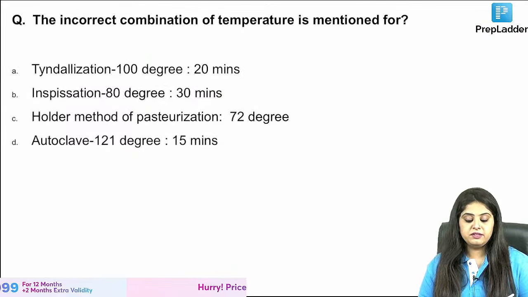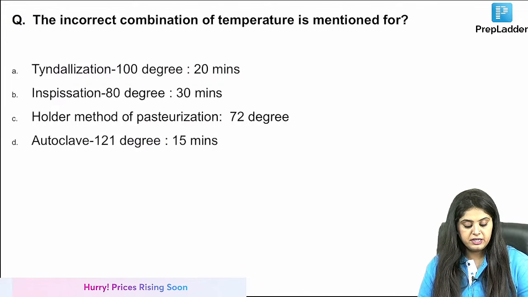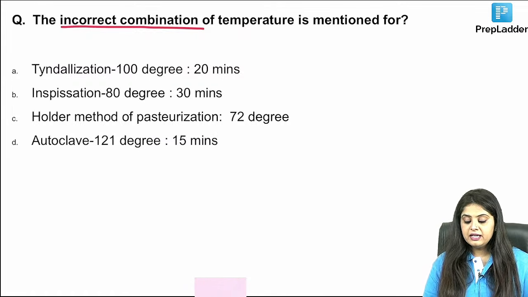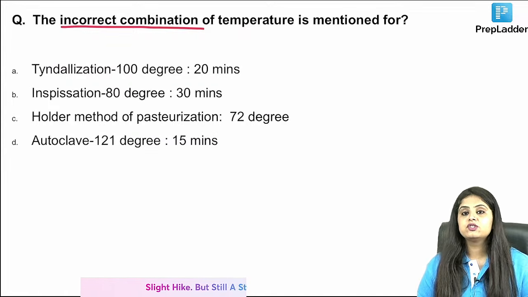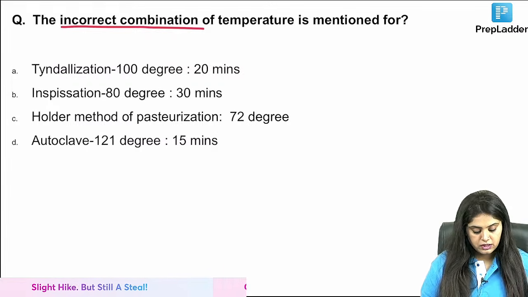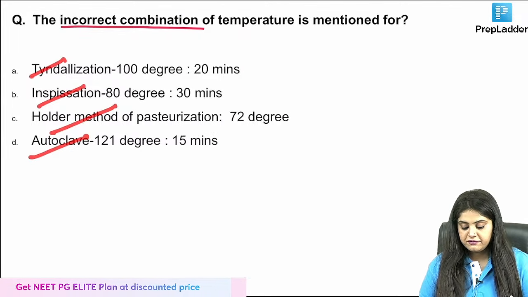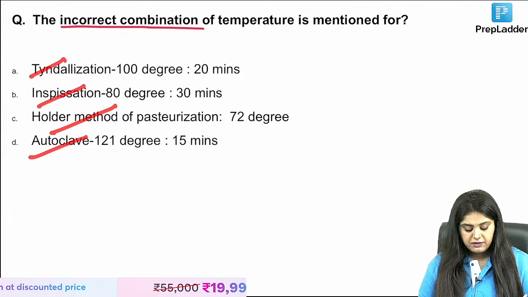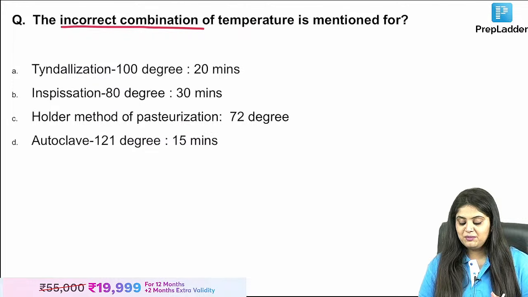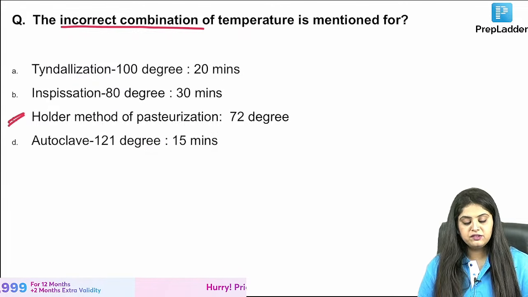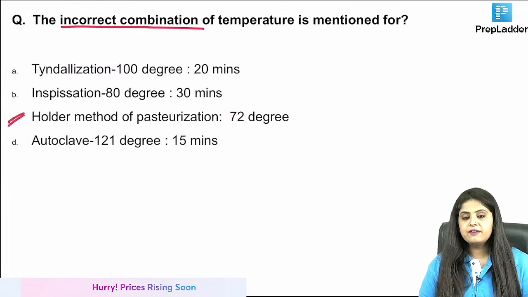But before I start with them, you will first tell me the wrong combination. Then I will start teaching you. Let's get going. The wrong combination mentioned over here: tyndallization, inspissation, Holder method of pasteurization, or autoclave. Everyone's told me autoclave, but I'm not asking only you. Most of you have said option C is going to be incorrect. Okay, I will come back to this.